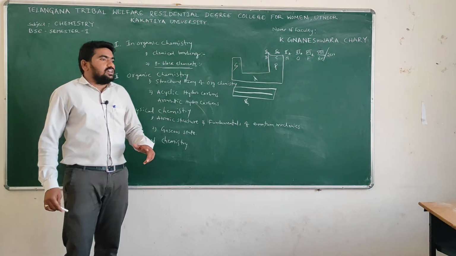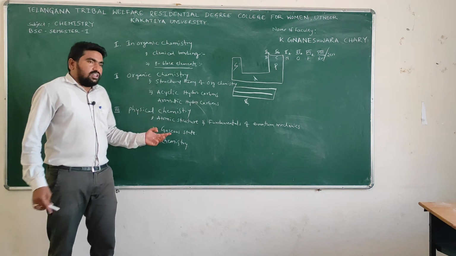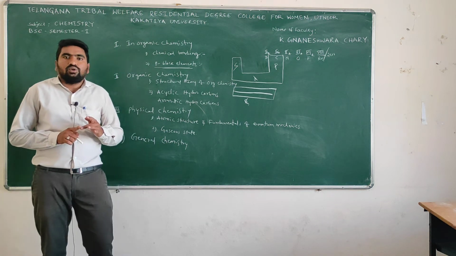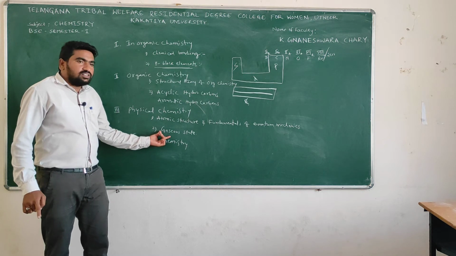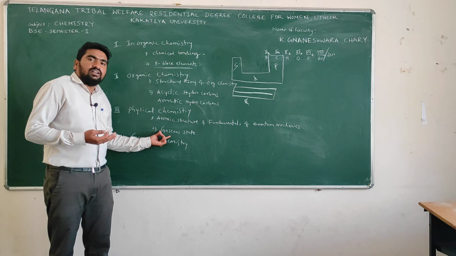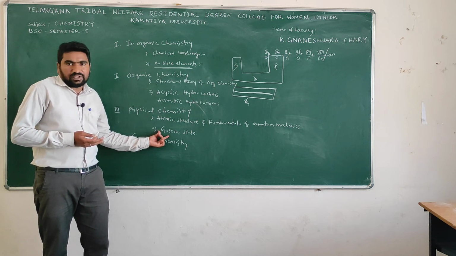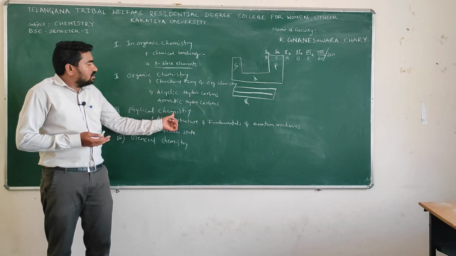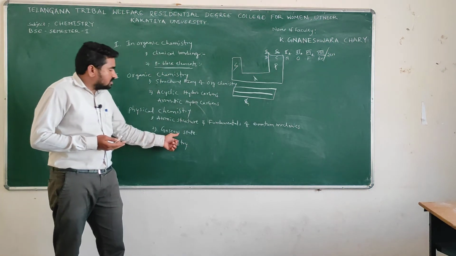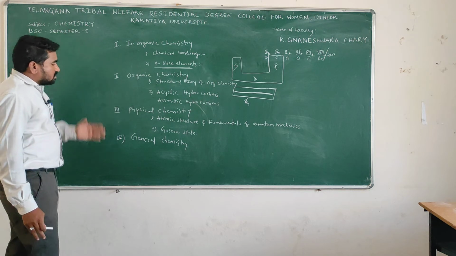We know that matter appears in three states: gaseous, solid and liquid. In the gaseous state, we will discuss noble gases, gas properties and everything about gases. So physical chemistry covers atomic structure and fundamentals of quantum mechanics, and gaseous state. These are the two topics present in the semester 1 chemistry syllabus.